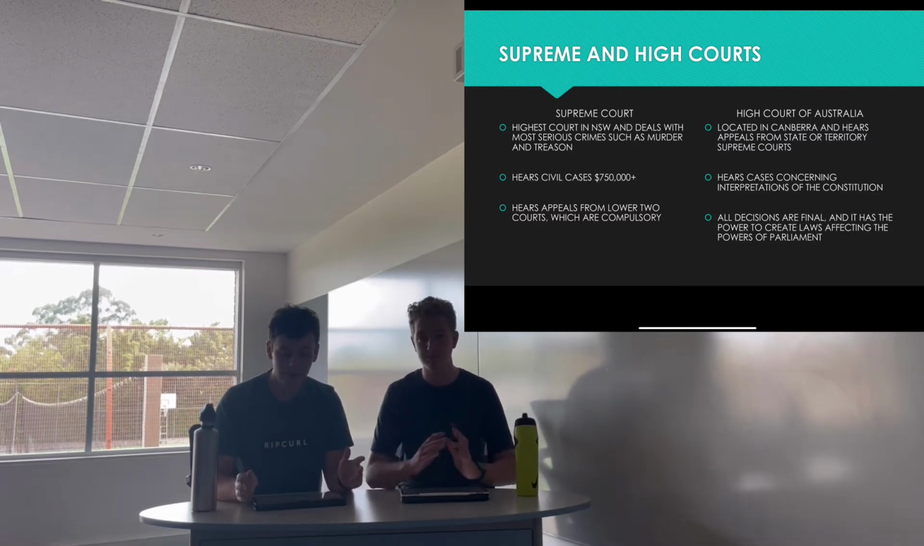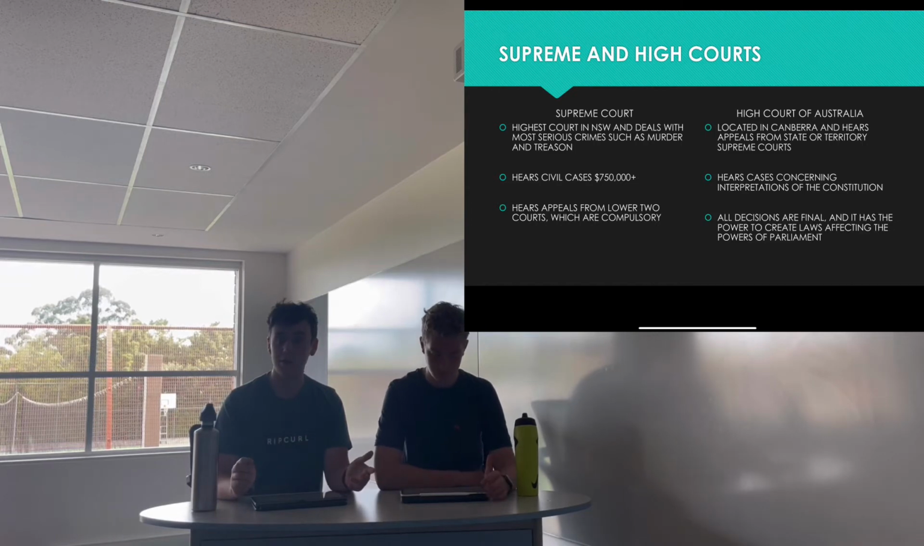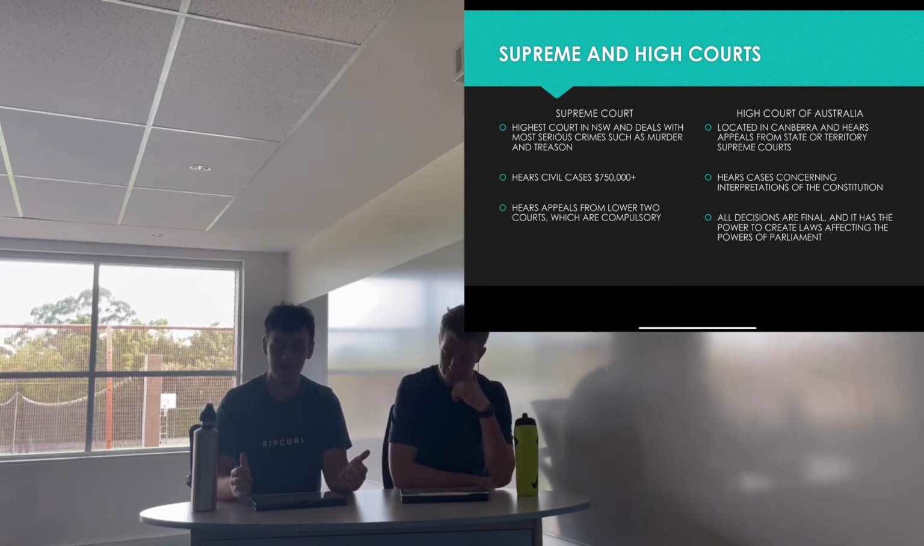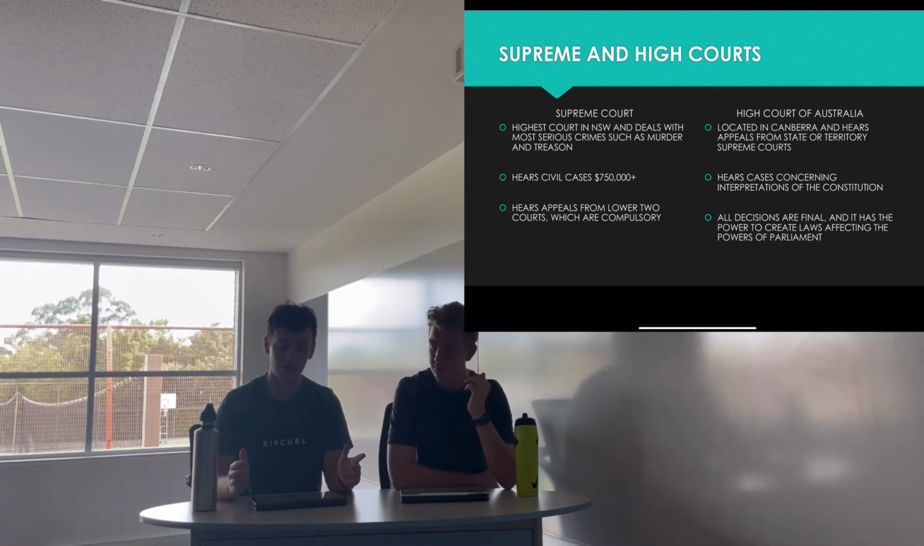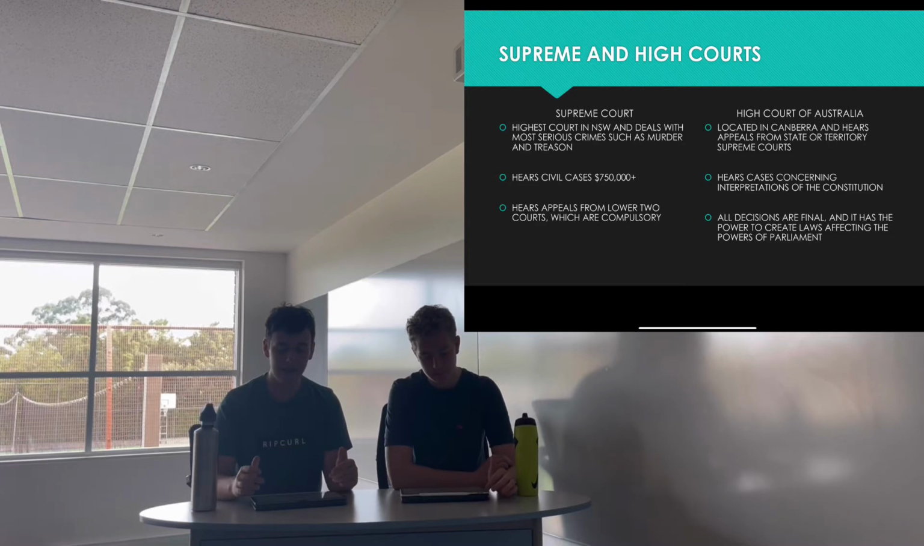The top tier court is the High Court of Australia. This court is located in Canberra and deals with appeals from the state or territory Supreme Courts. It also hears cases concerning the interpretation of the Constitution. Basically, it reads, interprets, and applies the Constitution, and in reaching its verdict, it creates laws that affect the powers of Parliament. Because the High Court is the highest court, all of its decisions are final, meaning any decision will affect the whole country. The High Court consists of 7 judges, the Chief Justice, and 6 justices. And the cases are determined by them, meaning that there is no jury in the High Court.